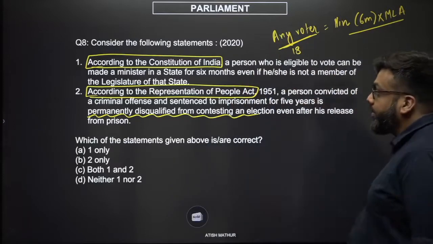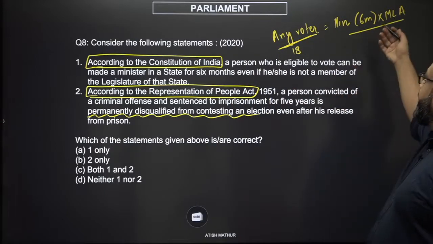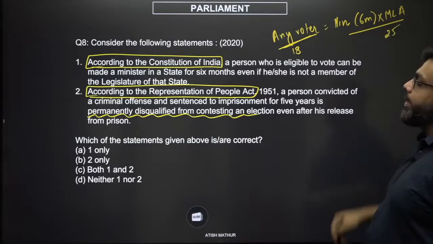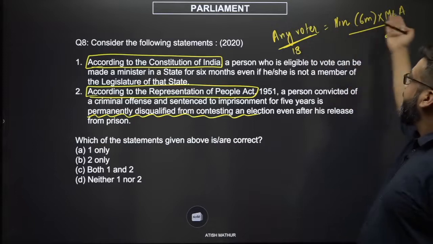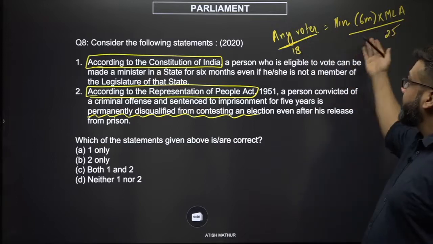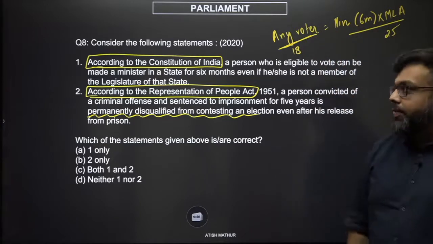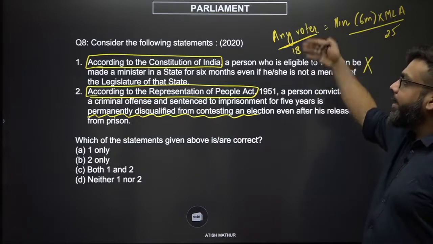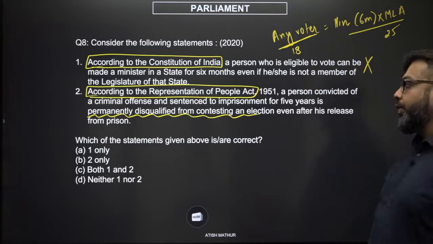That's not the case, because for you to become an MLA, you can only contest the elections at 25. So you can't make an 18-year-old a minister, because even after 6 months, this person will still not be 25. So this seems to be the wrong option. You have to apply real provisions to the overall provision.